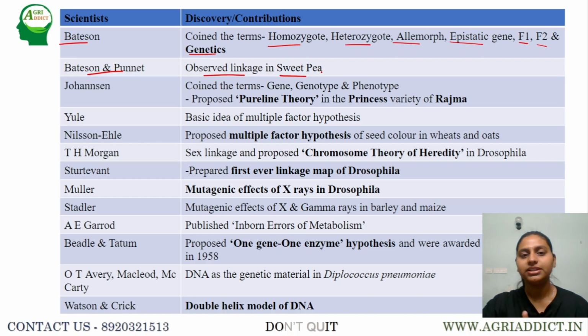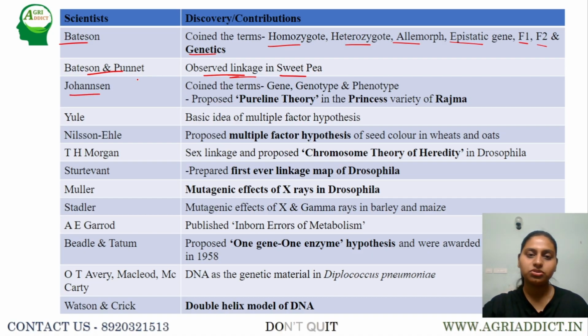But when Bateson and Punnett conducted an experiment using sweet pea with respect to flower color and pollen length, they observed a test cross ratio of 7:1:1:7. That is, parental types were more. Hence, they said that the two genes responsible for flower color and pollen length were undergoing linkage, but they were also not able to give the experimental evidence for that.